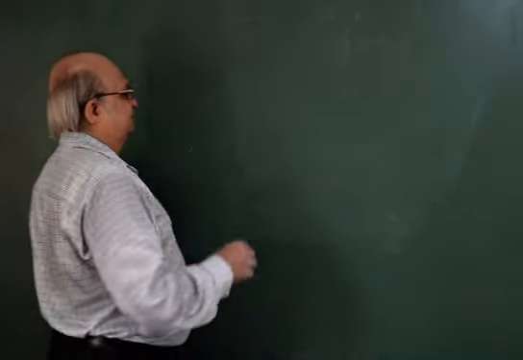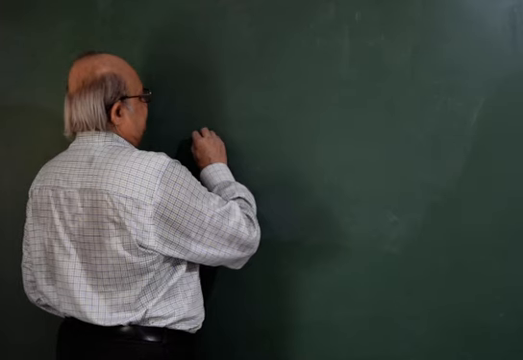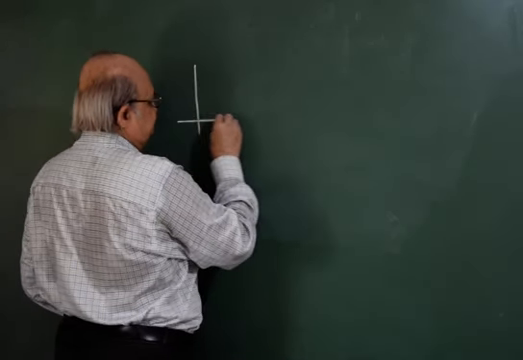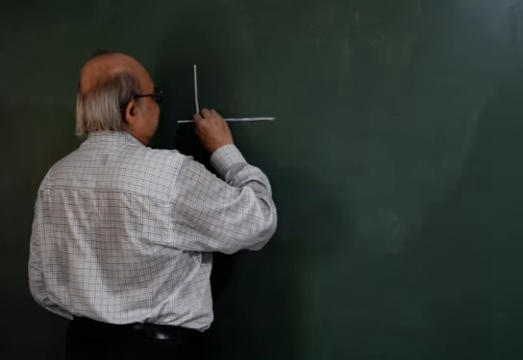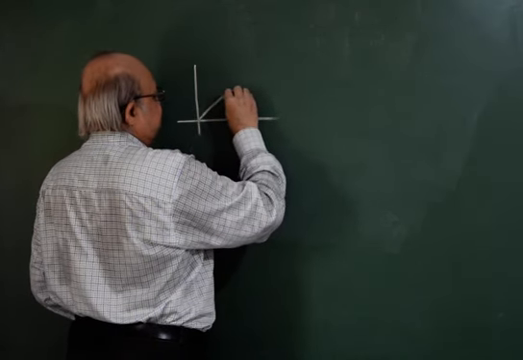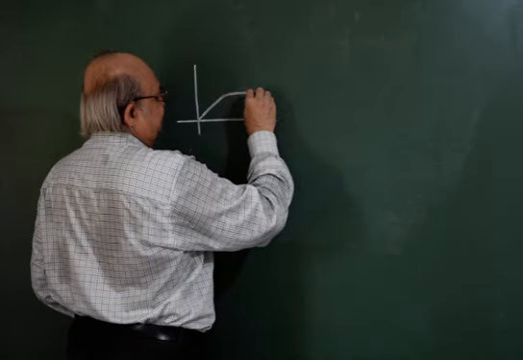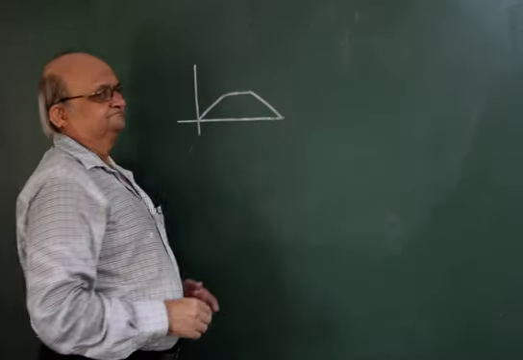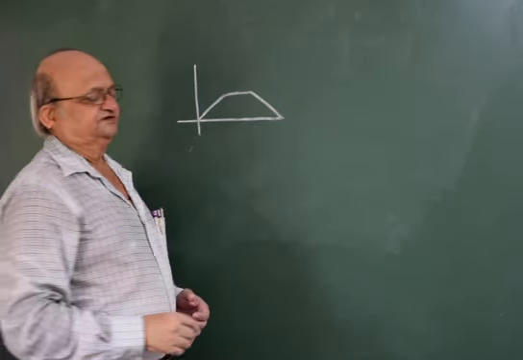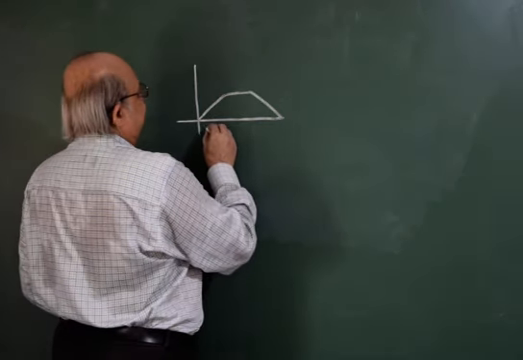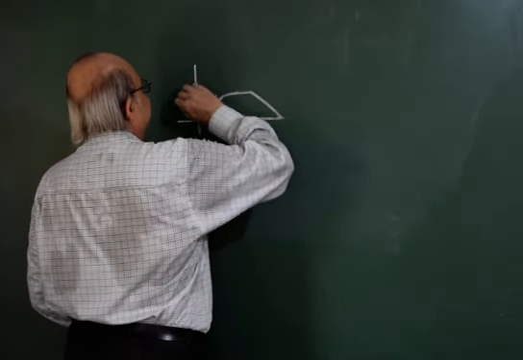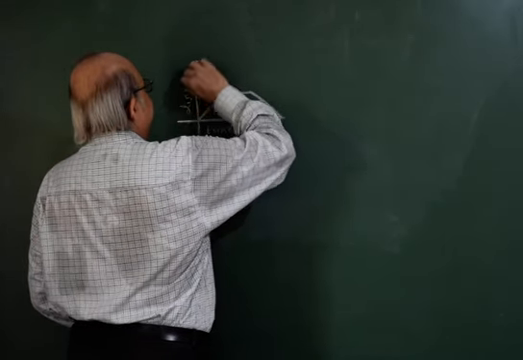So if we draw a graph, it will be something like this. Begins, reaches, maintains, comes back. Here it will be time, and here it will be distance.